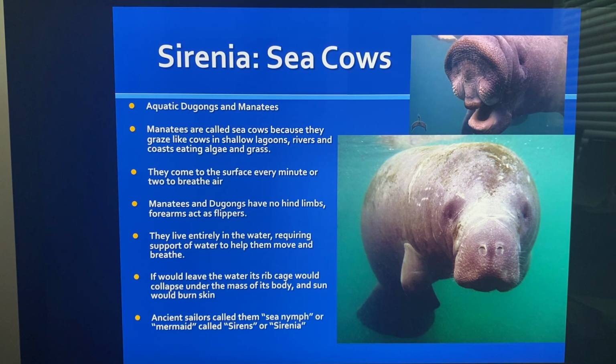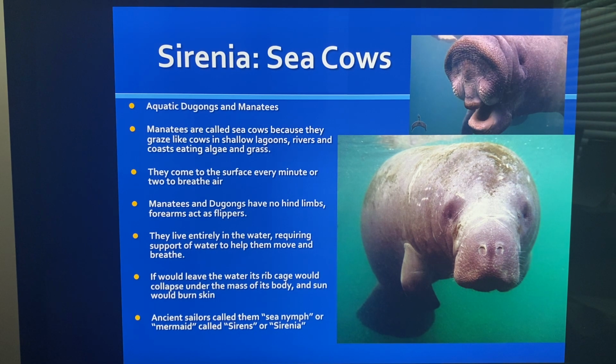Manatees and dugongs have no hind limbs. Their forearms act like flippers. So these are little flippers in the front. They live entirely in the water, requiring the support of the water to help them move and breathe. If they left the water, their rib cage would collapse under the mass of their body, and the sun would burn their skin. They have to live in the water.